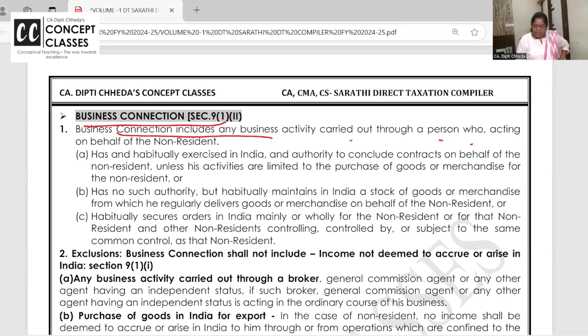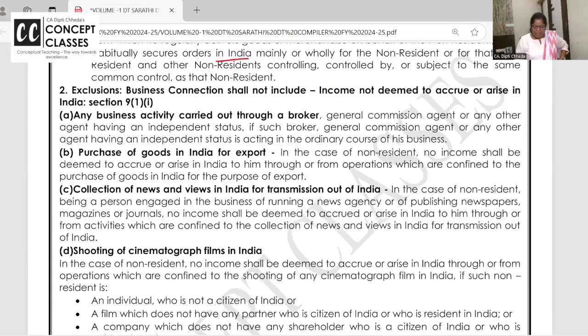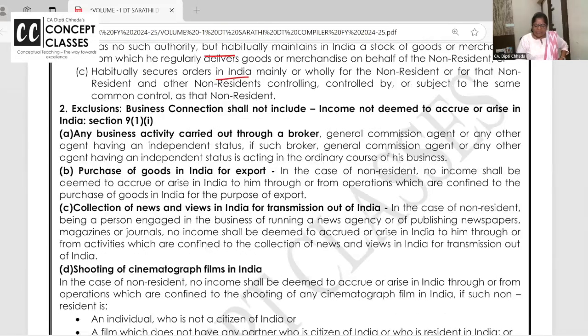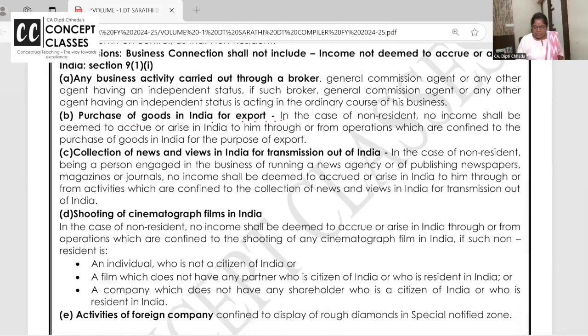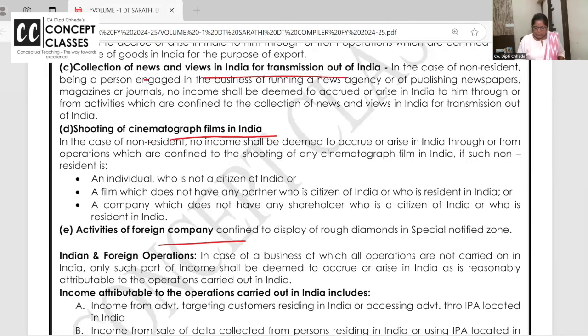Business connection includes, or they have executed a contract, or they have secured the orders and all. But business connection will not include any activity carried out through a broker. Foreign company का कोई office नहीं है, but India की registered one authorized agent is there in India. Through them they procure some material. That doesn't mean we can say, agent, that foreign company should pay tax through me. No. Purchase of goods for export not taxable, collection of news and views, shooting not taxable.